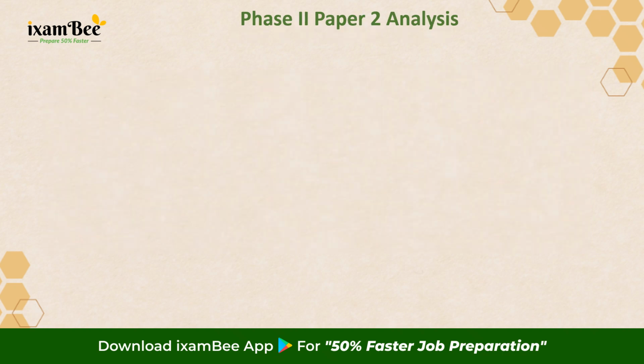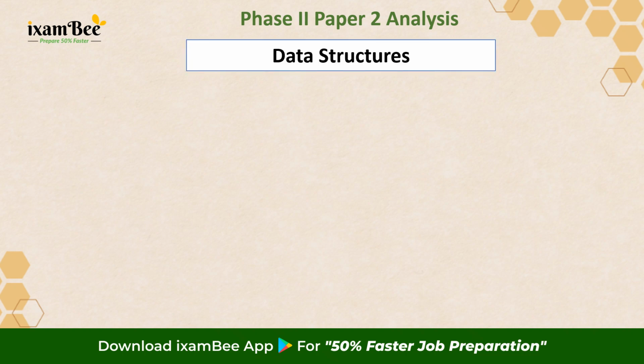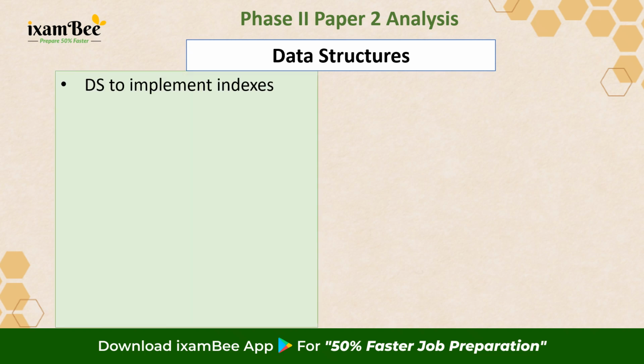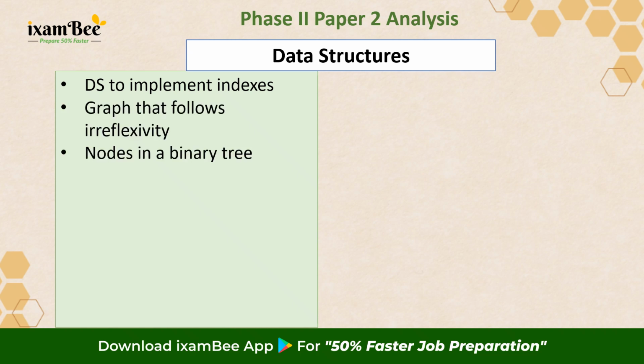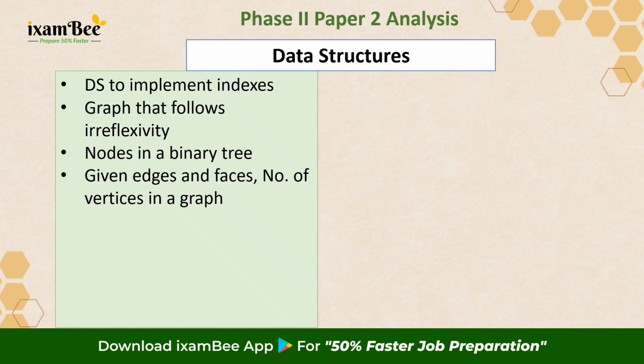If we analyze the Phase 2 Paper 2 based on the memory-based questions shared by the students, we would find that a majority of questions came from data structures. There were questions such as data structures to implement indexes, graph that follows irreflexivity, nodes in a binary tree. Given the edges and faces, you had to find the number of vertices in a graph.